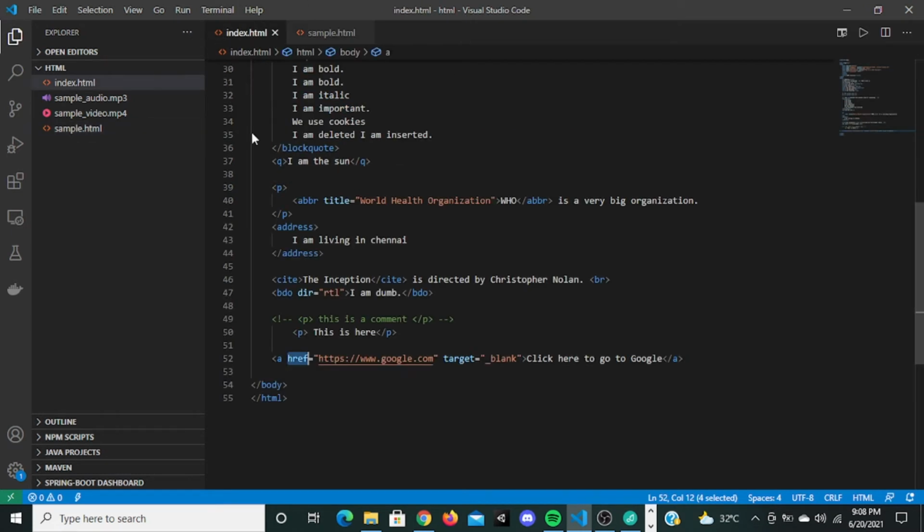Then I'm going to go here, put another a tag, and in this href I'm going to give sample.html, and it's going to say "click here to go to sample".